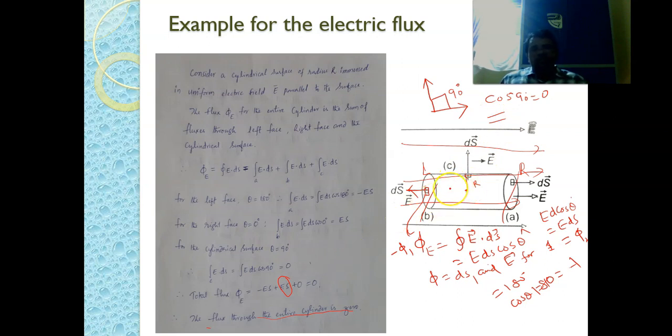So I am repeating once more. Just observe here. For this surface, electric field will be there. For this particular surface also, electric flux will be there. But they are equal and opposite. That's why they cancel out. But for this particular curved surface, the angle between E bar and ds bar is 90 degrees. That's why cos 90 degrees becomes 0, and there won't be any electric flux. So the net electric flux through the entire surface is 0.